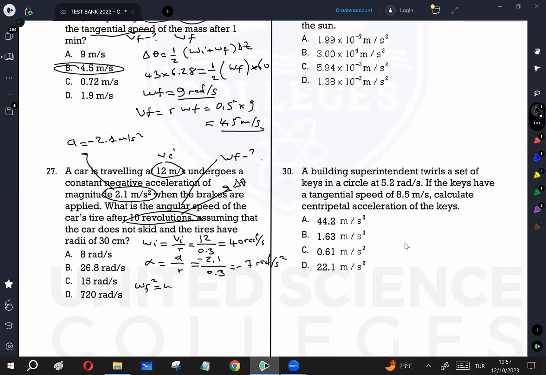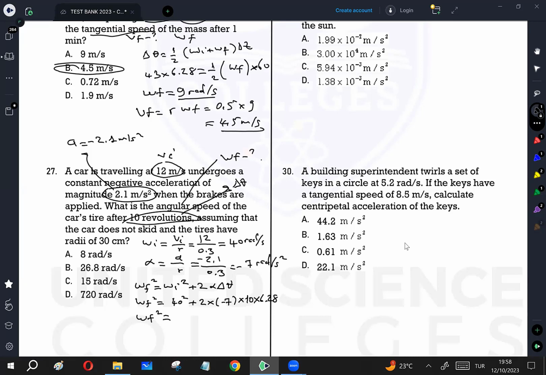Omega final squared is equal to omega initial squared plus 2 alpha delta theta. Omega final squared is equal to omega initial, which we just found, 40 radian per second, squared, plus 2 times alpha, which is negative 7, times delta theta, which is 10 revolutions. Every one revolution is 6.28 radian. So let's calculate omega final squared: 40 squared plus 2 times negative 7 times 10 times 6.28.